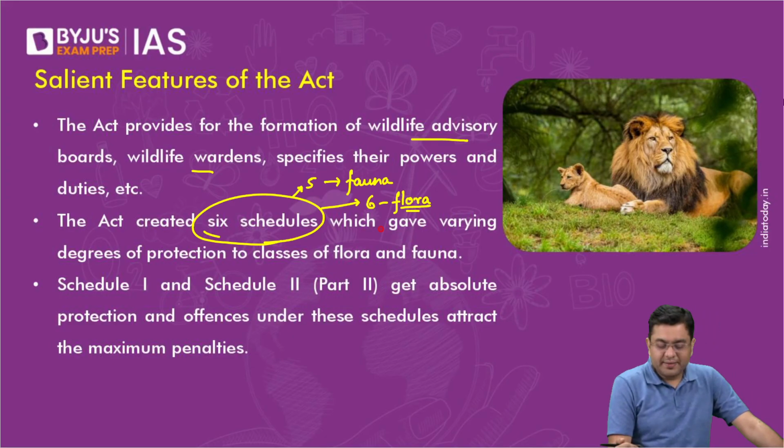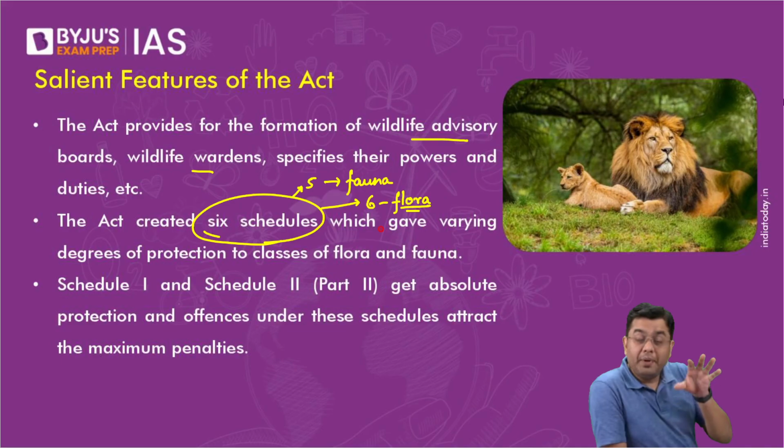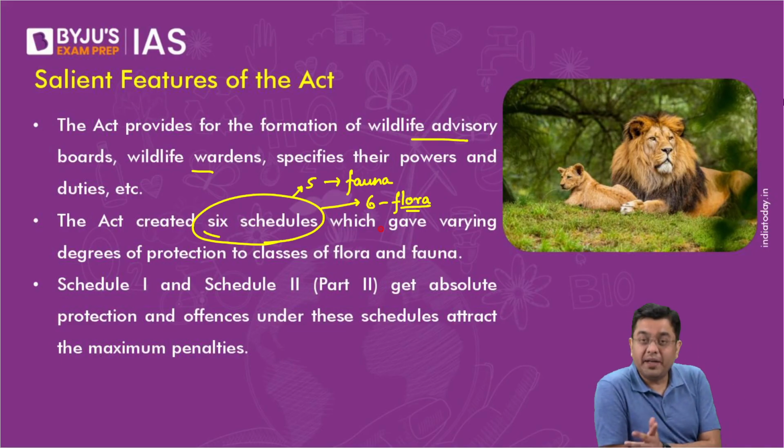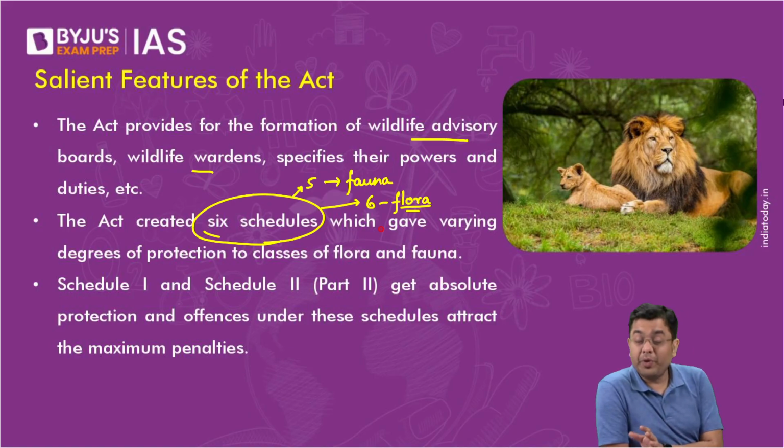Okay, that is the plant species. Now, Schedule 1 and Schedule 2, that is a part of Schedule 2. So, Schedule 1 is all the species which are listed in Schedule 1. For example, let's suppose tigers, elephants, one-horned rhino. All the species which are listed in Schedule 1 are granted absolute protection, and so is the case with Part 2 of the Schedule 2.